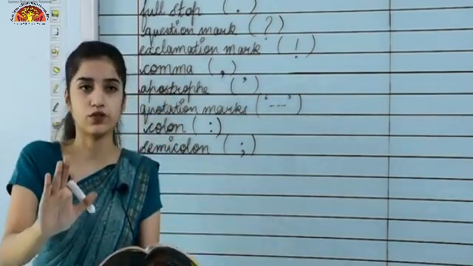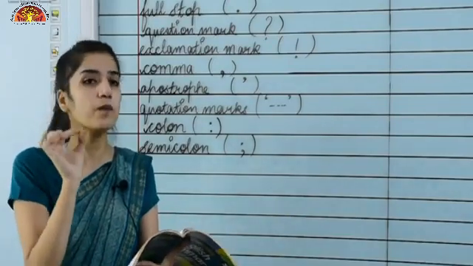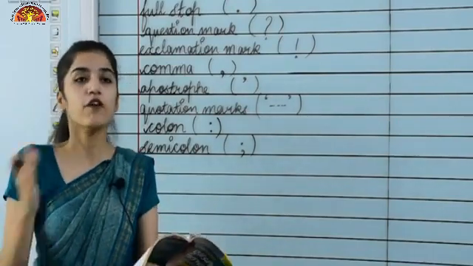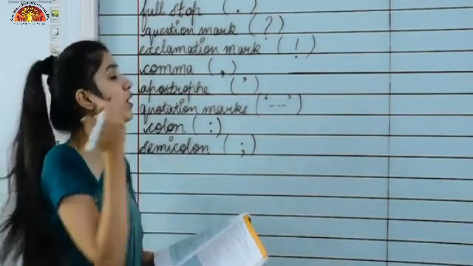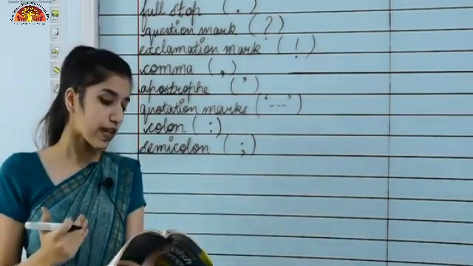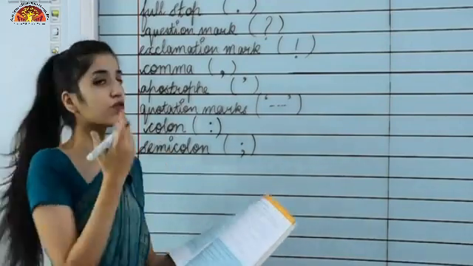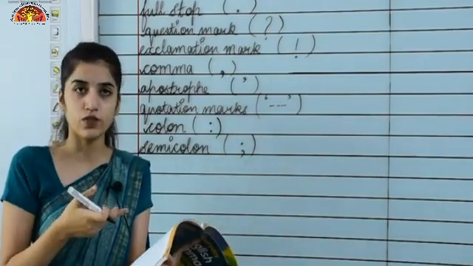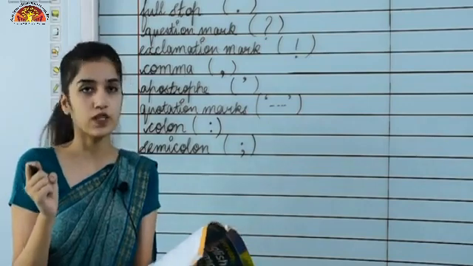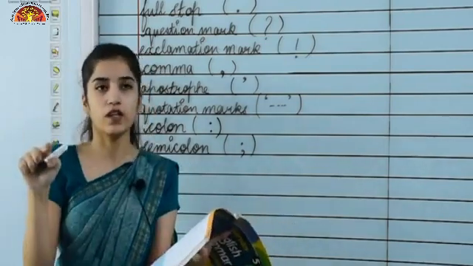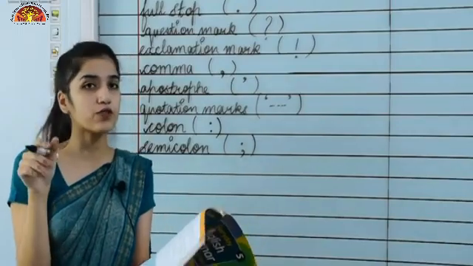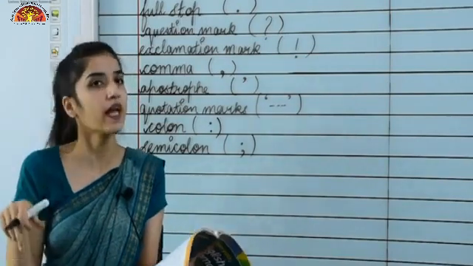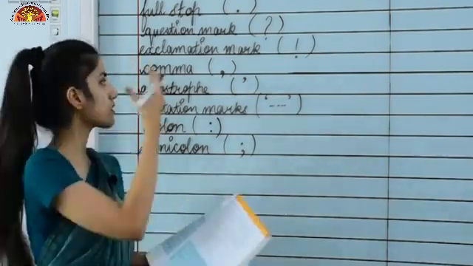Now moving to the next one, that is the comma. The comma gives a pause to a sentence. When we are taking a small break in a sentence, at that time we use a comma, to separate words from other words. Now moving to the next one, that is the apostrophe. The apostrophe is used to show the possession of something, as we have seen in the previous chapters, and to show contraction in words. Like if I have to write "I will", I have to contract it. When we are using an apostrophe, we contract the words. What I will write is I, apostrophe, and then double L. So this is the use of the apostrophe.